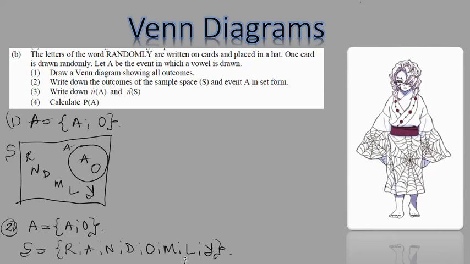There we go, separated by semicolons, very important, right? So that is the answer there.